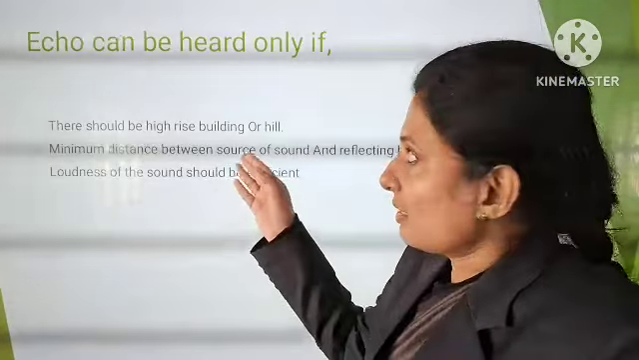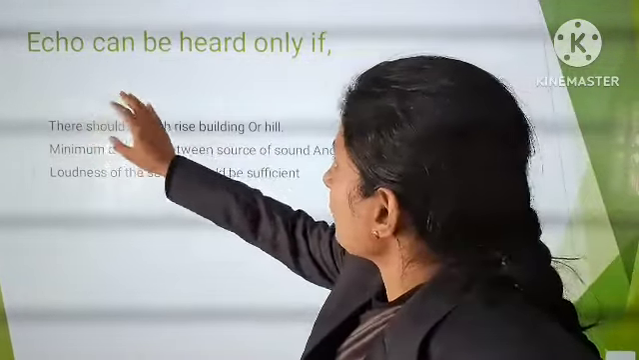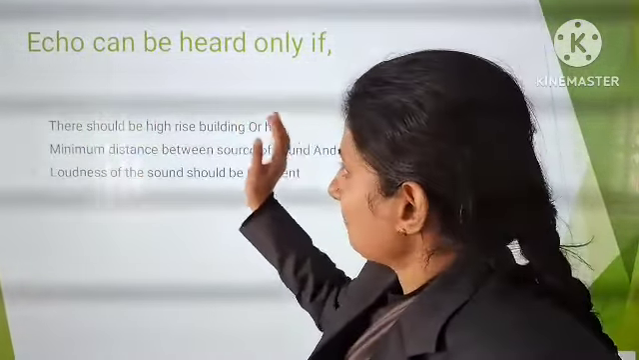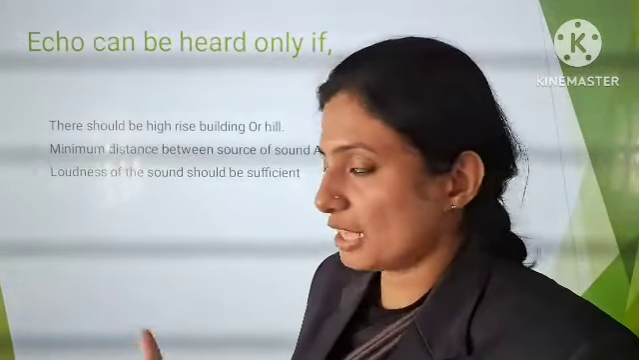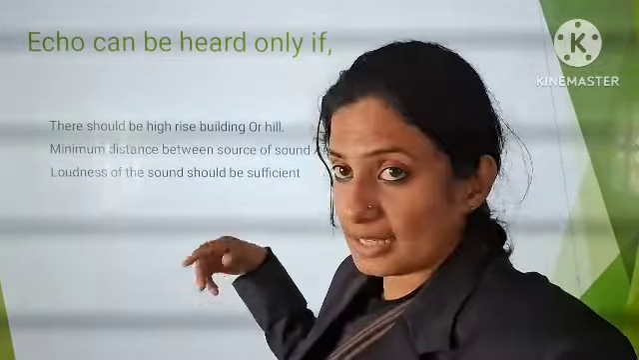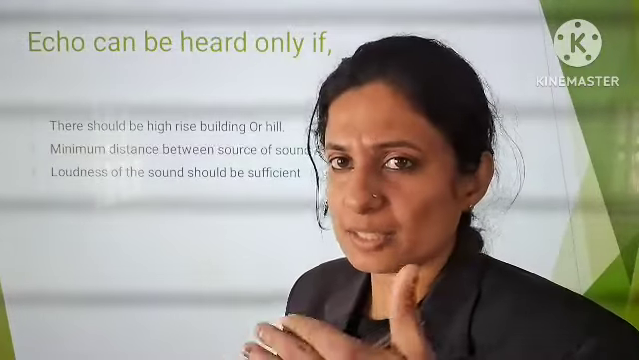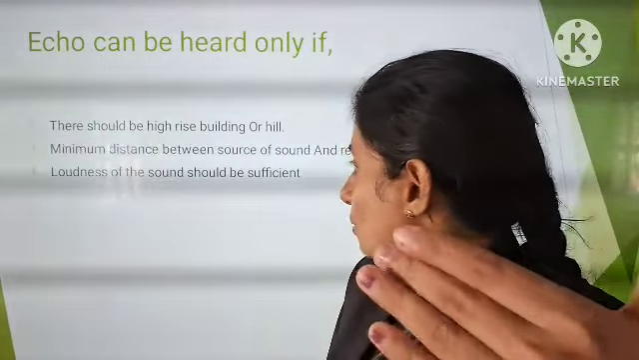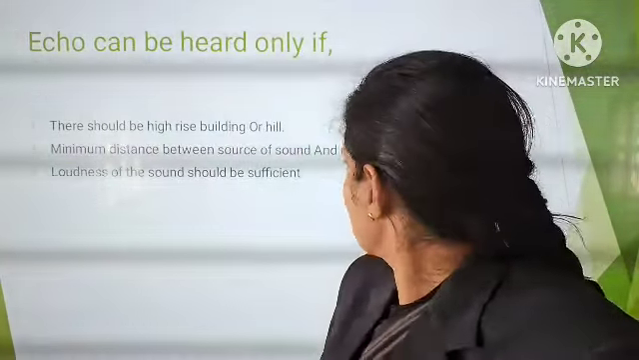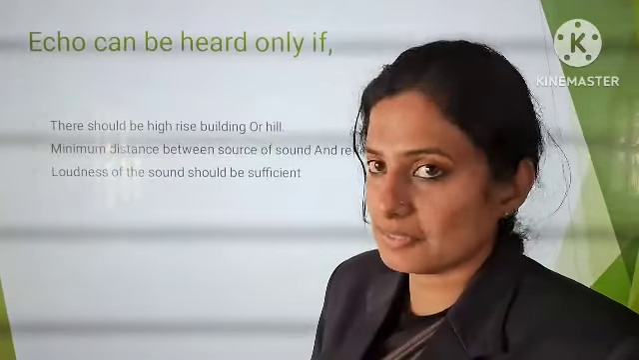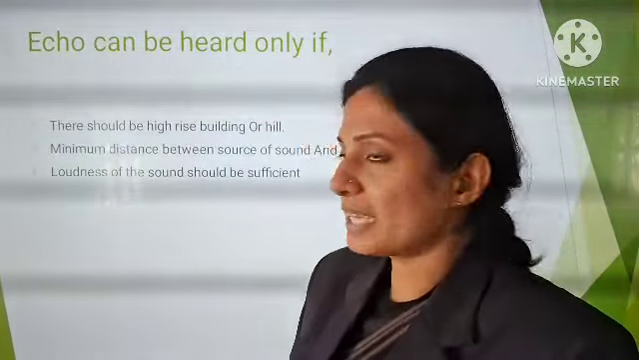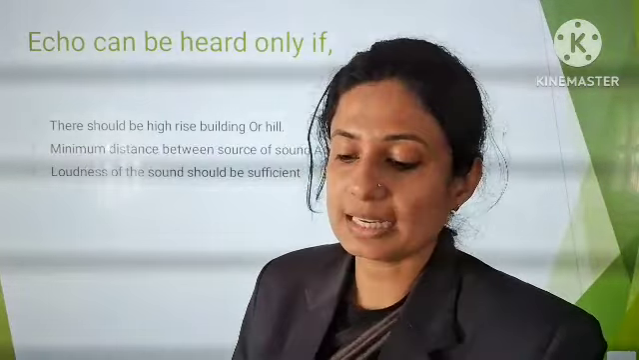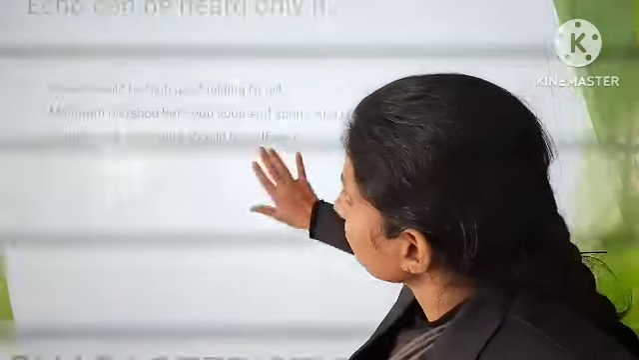So the criteria together: the echo can be heard only if there is a high-rise building or a hillock. The second is that there should be a minimum distance between the source of the sound and a reflecting body, which should be 17 meters. And at last, the loudness of the sound should be sufficient enough to be heard. So these are the things.